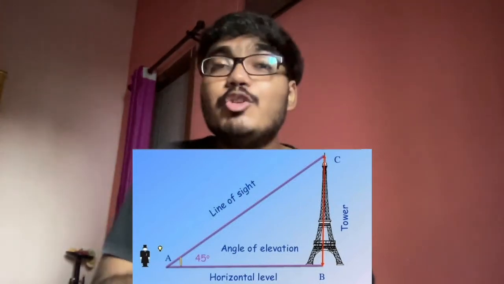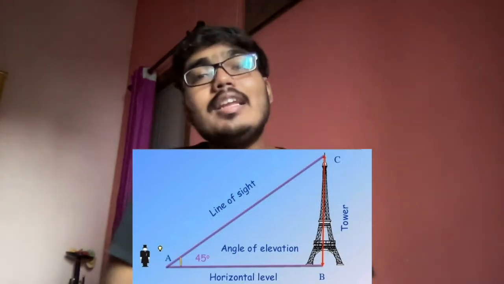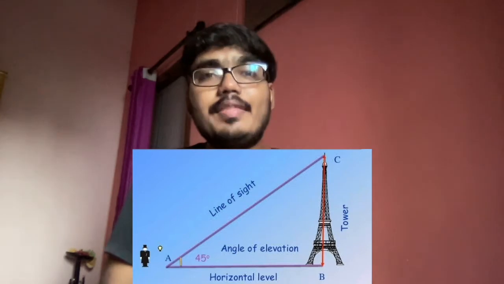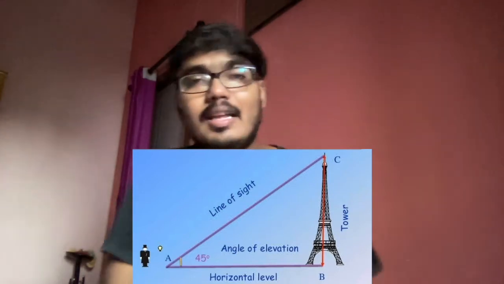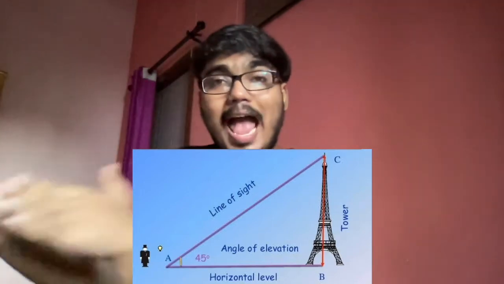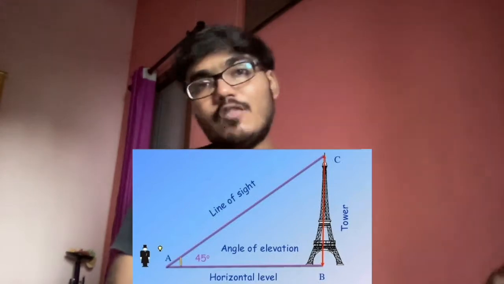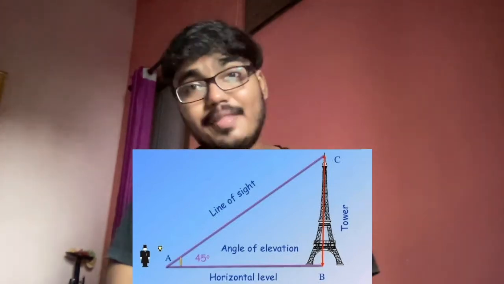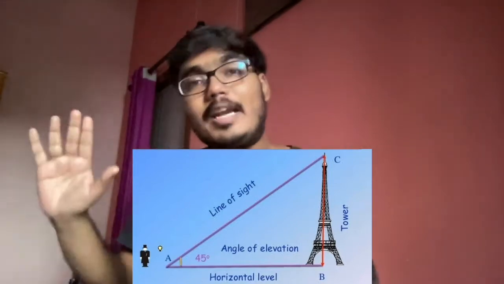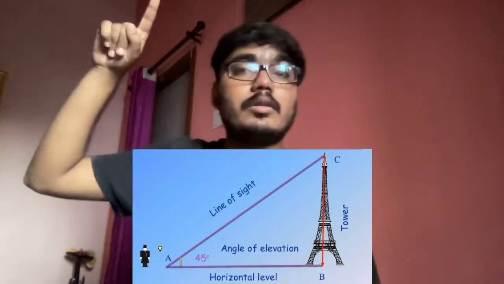What if I tell you that you need to find out only one side and you can calculate the other sides? For example, AB is the side which is the distance between you and the tower, right? BC is the height of the tower. And what is AC? Now imagine you are at point A, and you're looking upwards towards the tower, right?